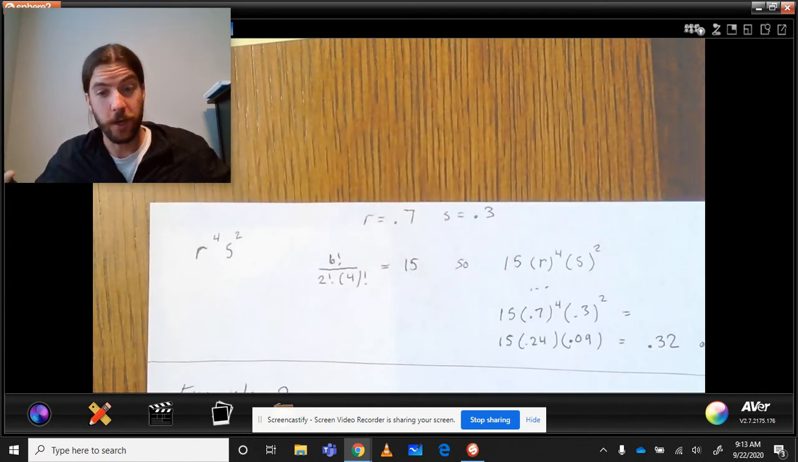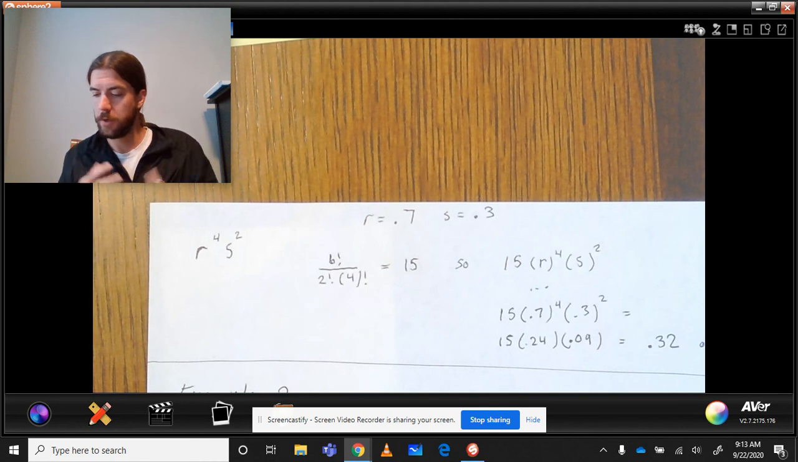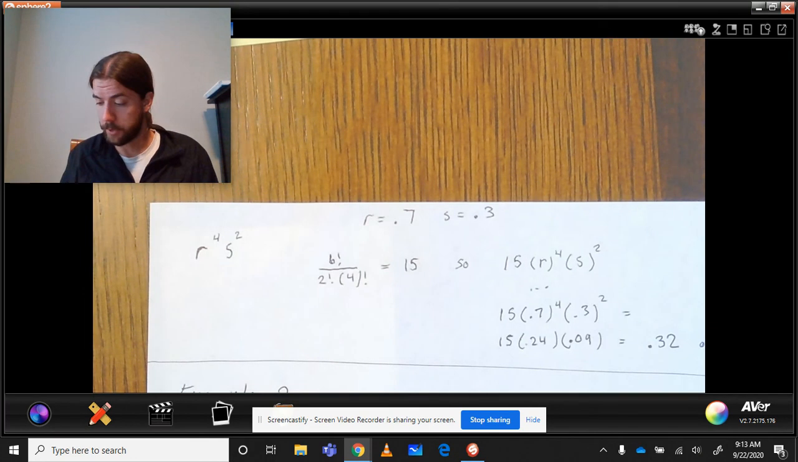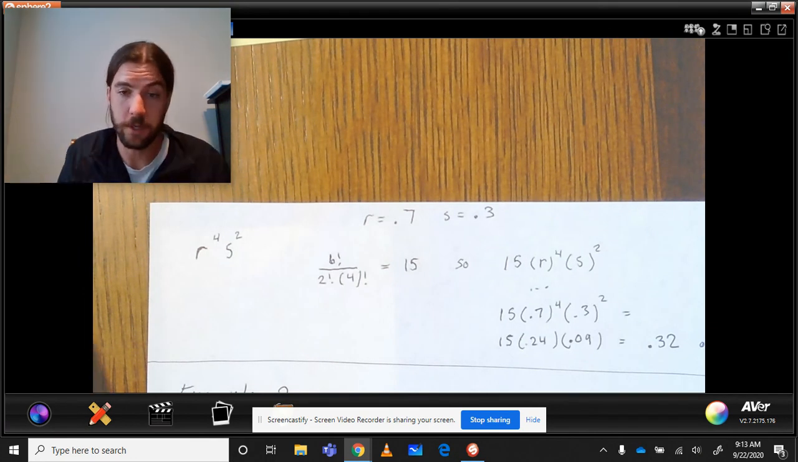Okay, that is it for combinations. We're going to go through 2 fairly reasonable examples out of the book, and then kind of wrap up this whole discussion.